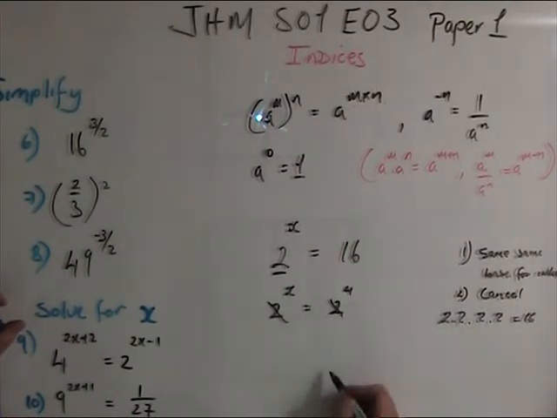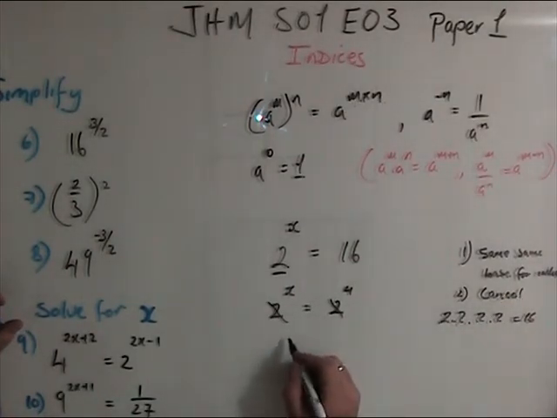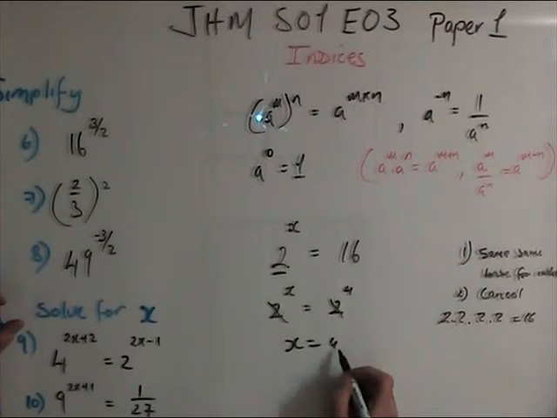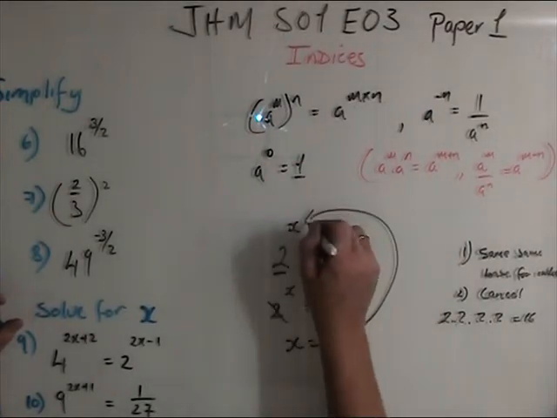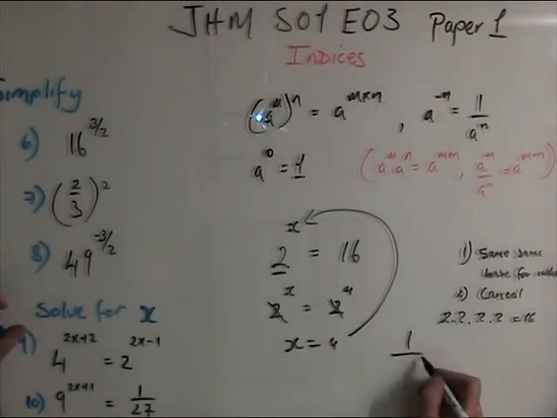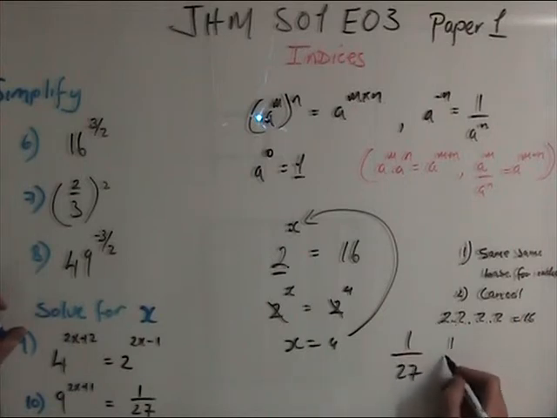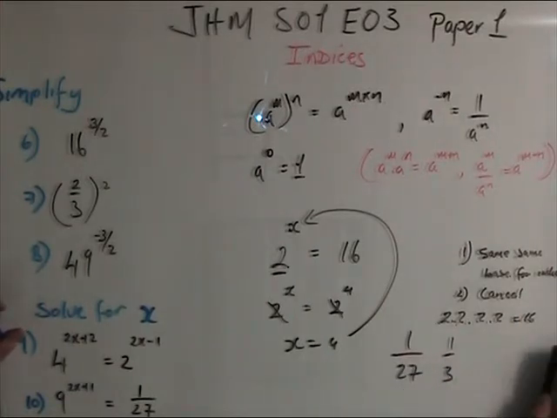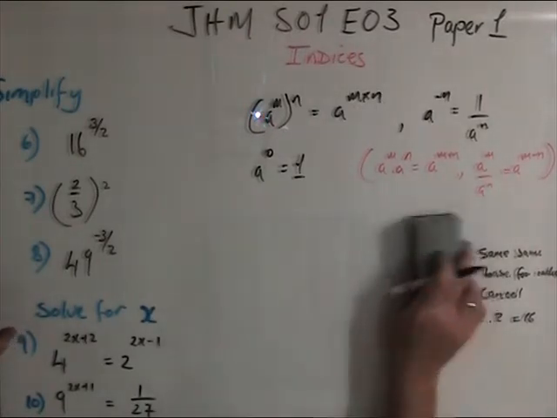Alright, because they're equal, they're in the same level field. And x is equal to 4, and you can prove that by putting it back in. And with larger equations, with 2x plus 1, for example, right? Now that's a pretty basic one, but these are all the same. It's the same base here as 3. What's 1 over 27? 1 over 27 as base 3? Well, I'll leave you that, because that's quite easy. I'm not going to do that for you.